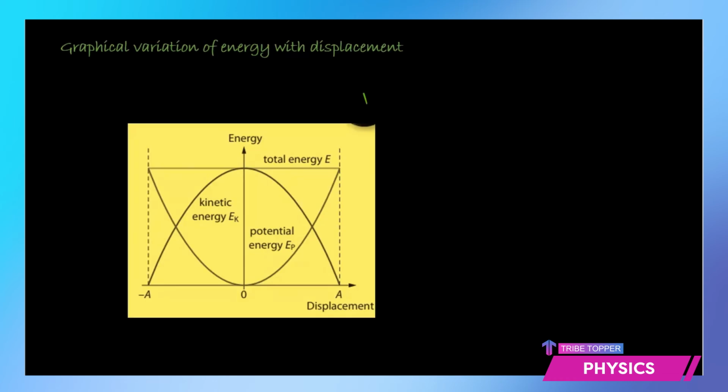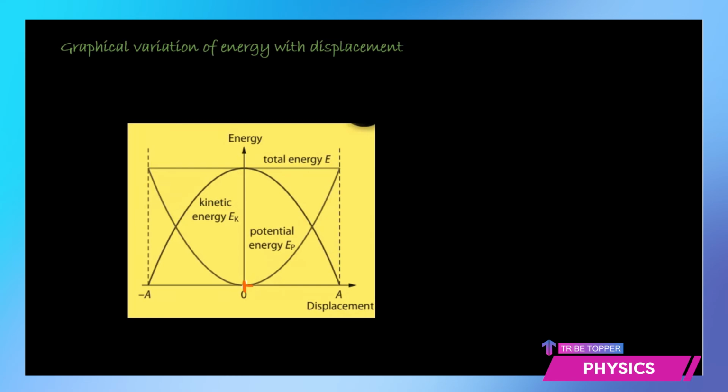So the graphical variation for this would be like here. You can see on the y-axis we have the energy, and on the x-axis we have displacement. This is the point O, referring to the mean or the equilibrium position.